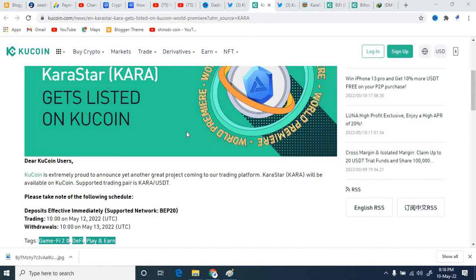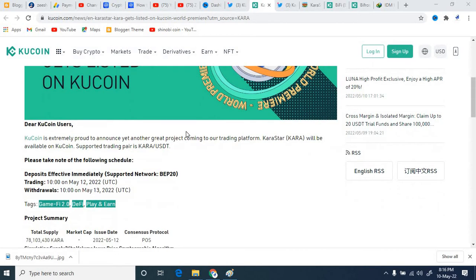And if you look at the schedule, you can see deposit is effective immediately, and the supported network is BEP20, which means this project works on the Binance Smart Chain. Trading will be live on 12 May 2022, and withdrawal will be on 13 May 2022. So if you want to withdraw this project from one exchange to another, you will be able to do so on 13 May.